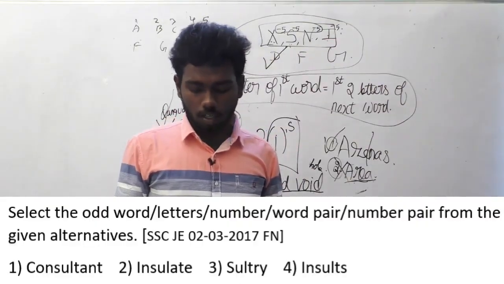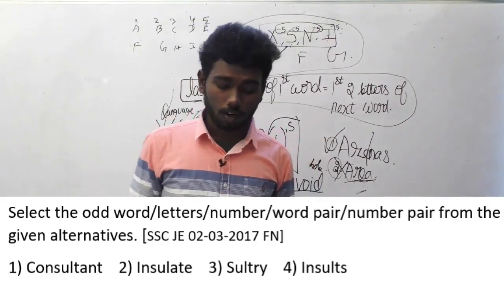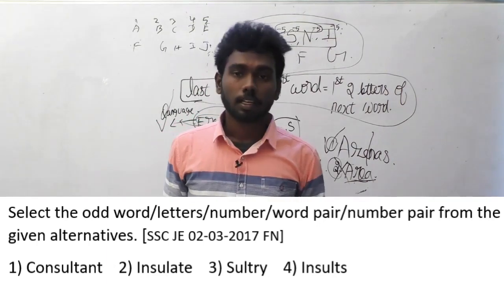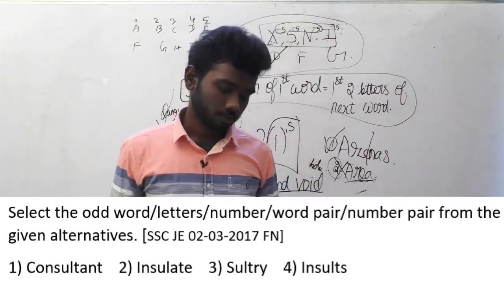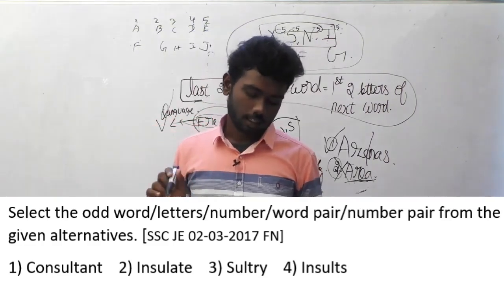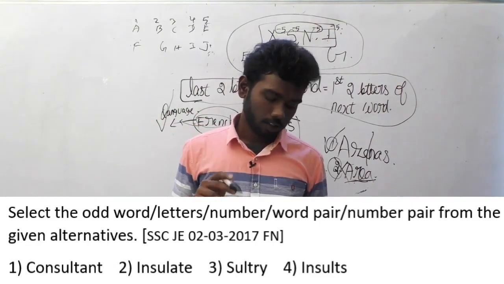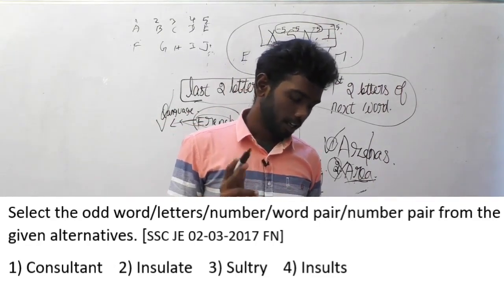Select the odd word or letters or numbers, or a word pair or number pair, from the given alternatives. The options are option A consultant, option B insulate, option C sultry, option D insult.